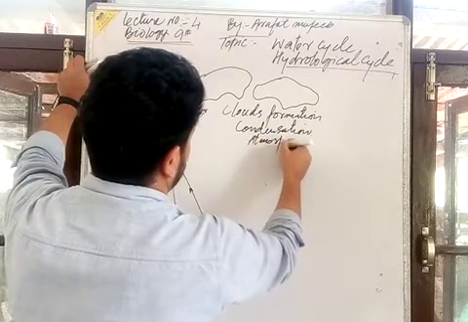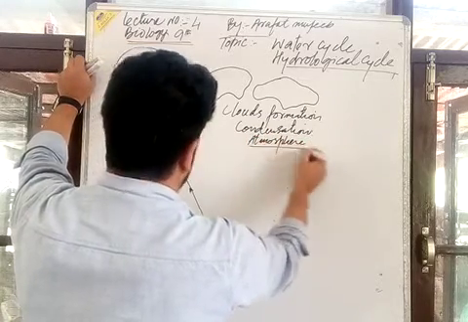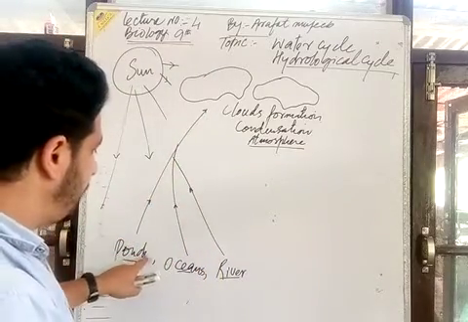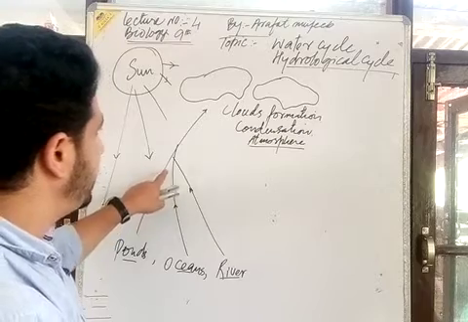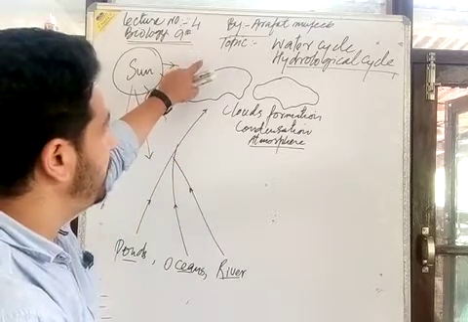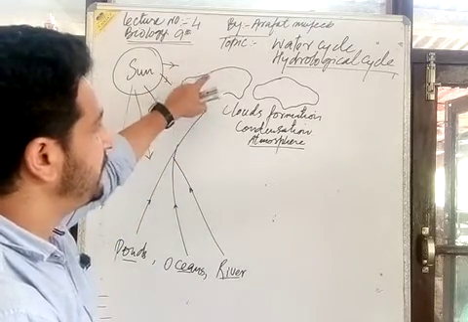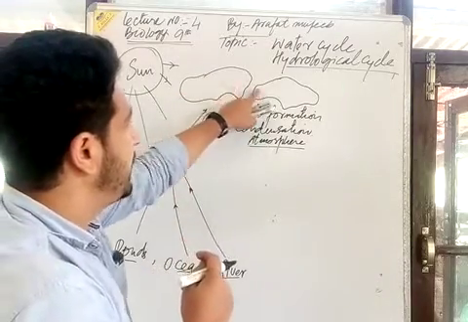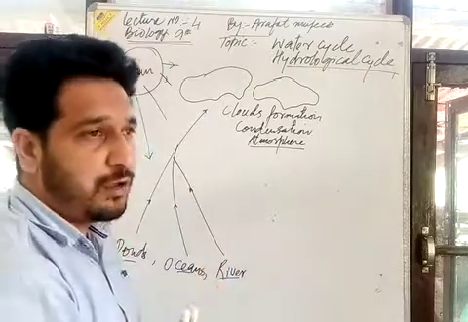What happens here? Due to the sun's heat, the water changes into water vapors and goes into the upper atmosphere where there is the lowest temperature, and there is the condensation process. Here there is the formation of the clouds.